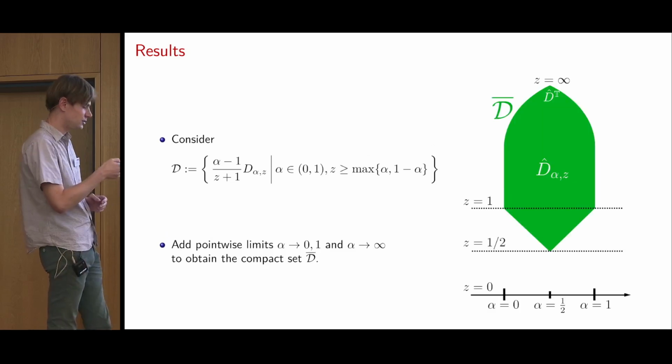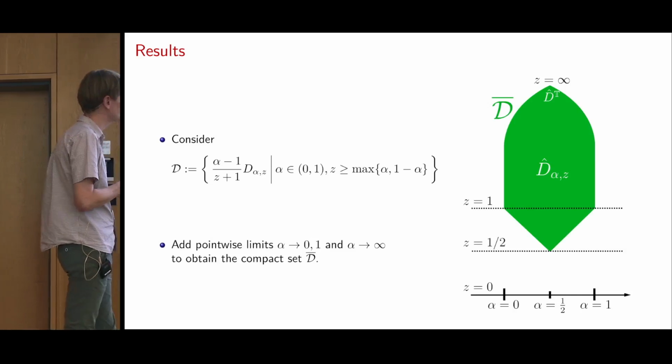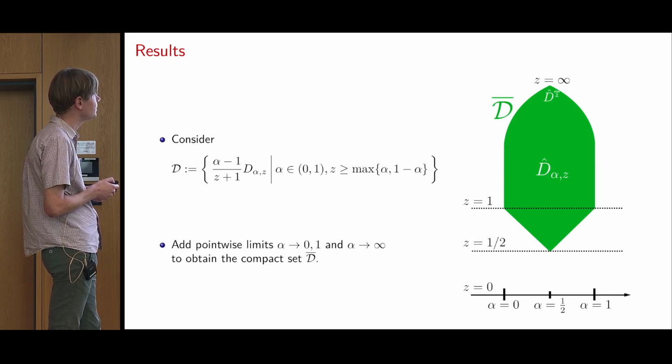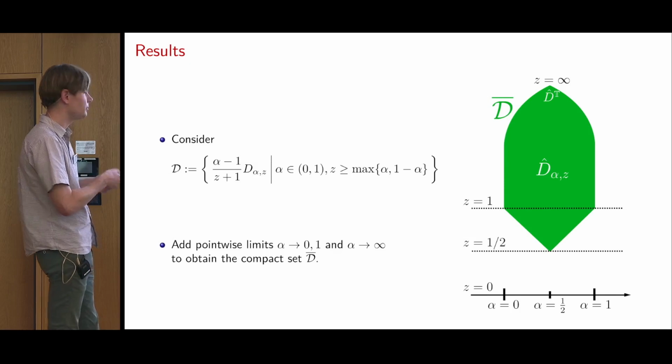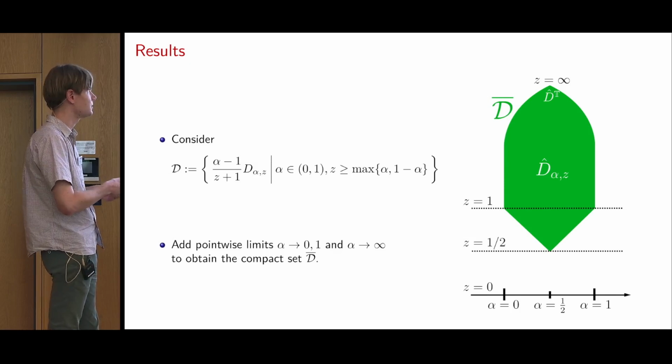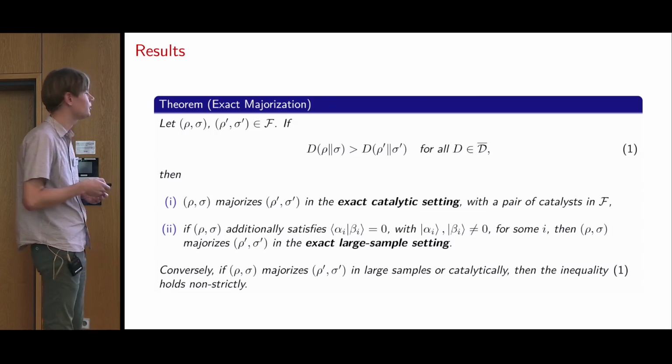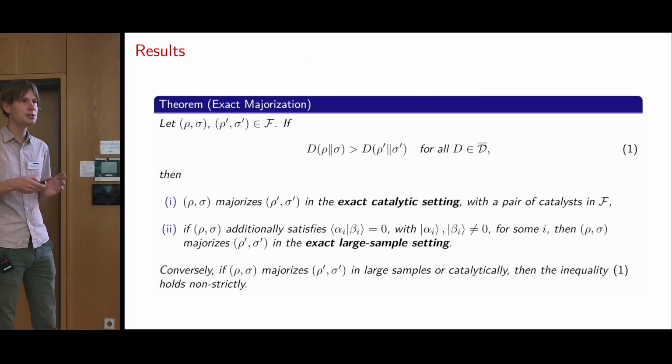This is an illustration of D bar. Basically, you have all the relative entropies in this region, and this point here at z is infinity represents the unique extra relative entropy that you get in the limit z goes to infinity, because that does not depend on alpha. Okay, now this is the theorem on exact majorization.